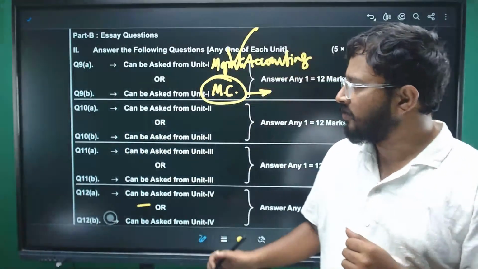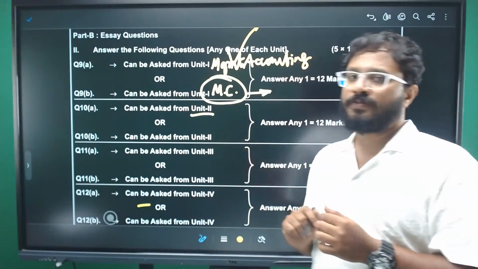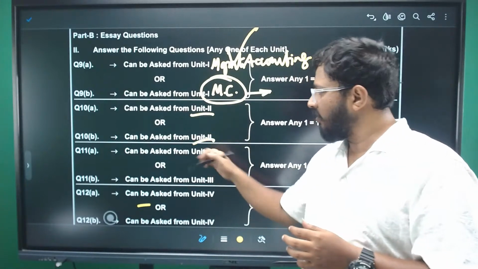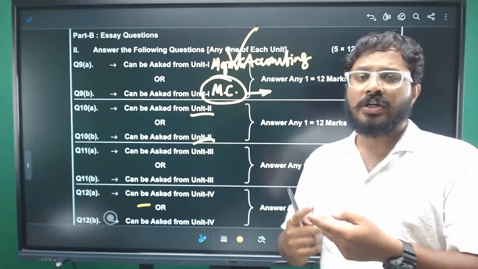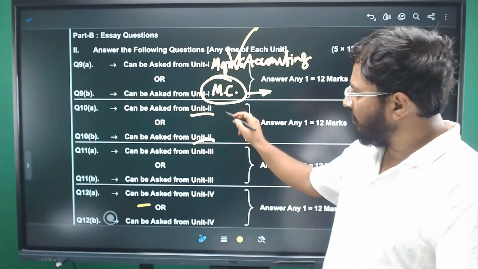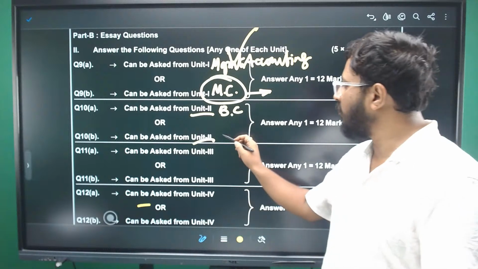Similarly, when it comes to question number 10A and 10B, 10A is for unit 2 as well as 10B. Okay, this 10A and B are from unit 2. What is unit 2? Budgetary control and standard costing. First question will come from budgetary control. Second question will come from standard costing.